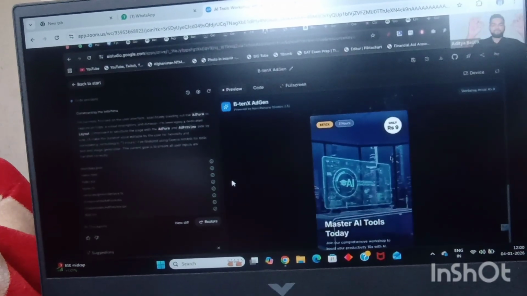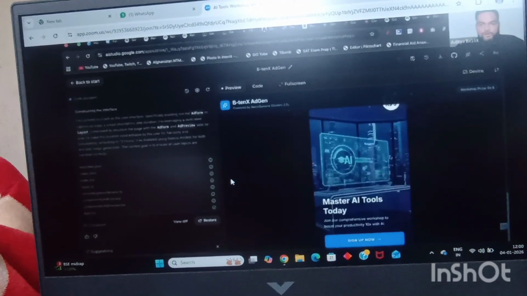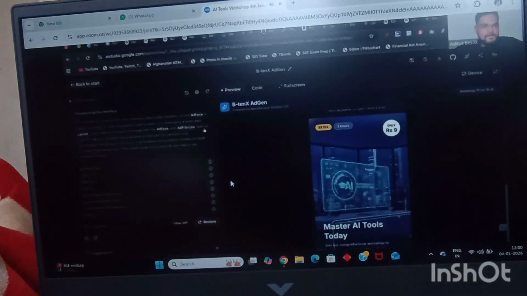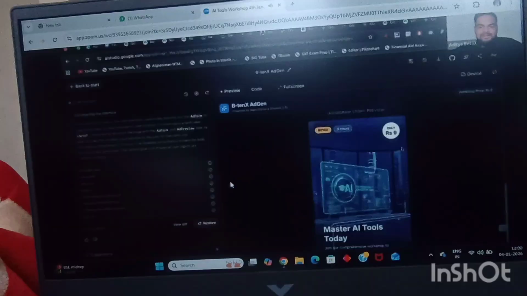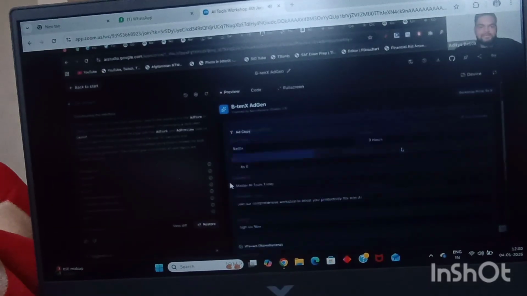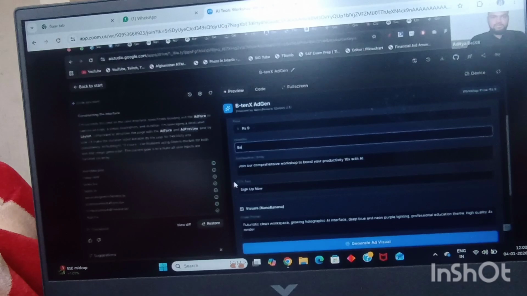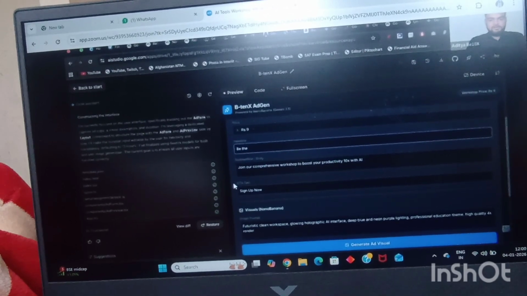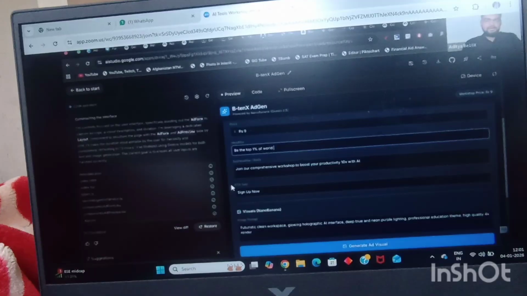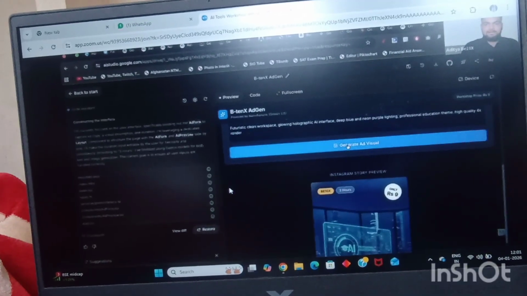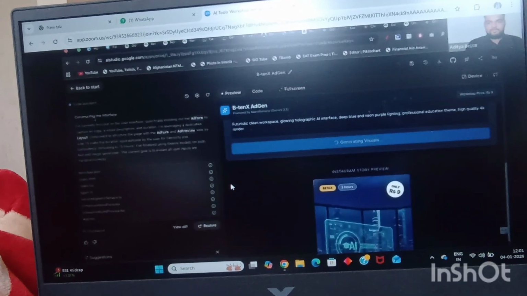Who is absolutely mind blown? Drop AMB in the chat box if you are absolutely mind blown. It has generated the entire thing right in front of you, and we created this application. I can change everything, right? I can write "be the top 1% of the world." I can write anything I want. I can click on generate ad visual.